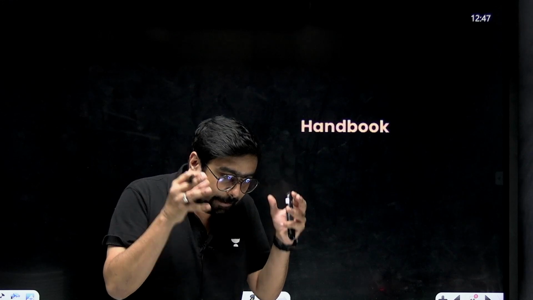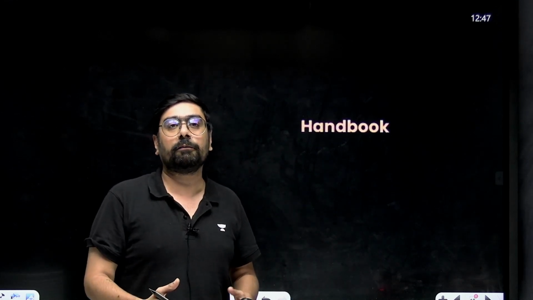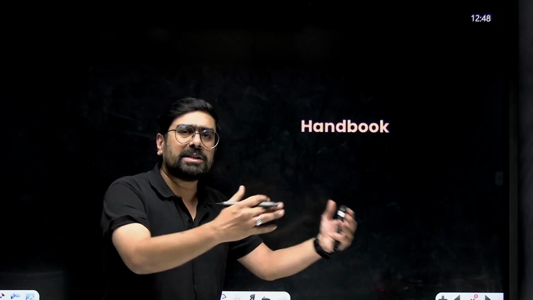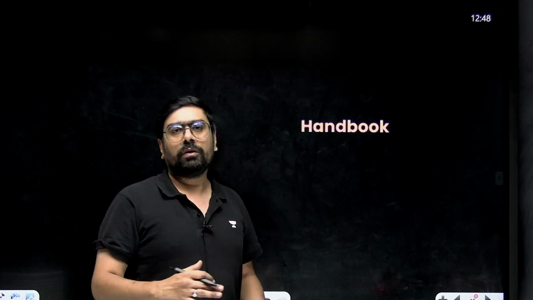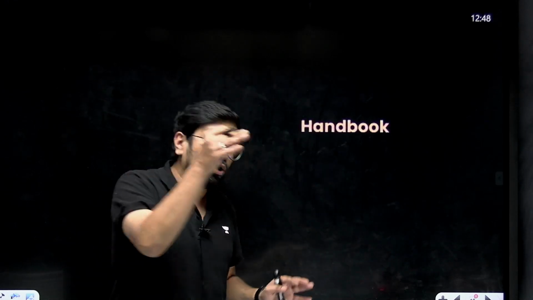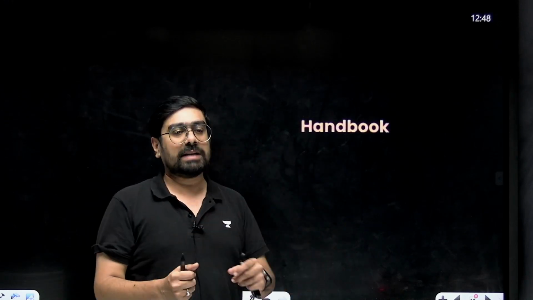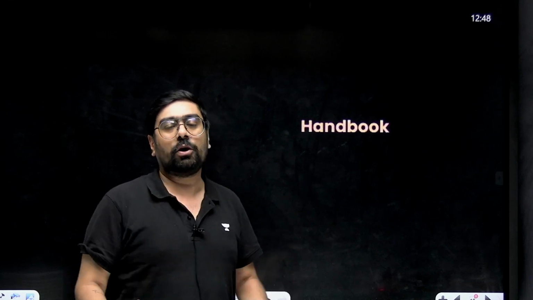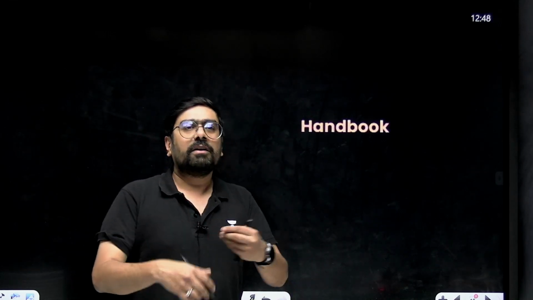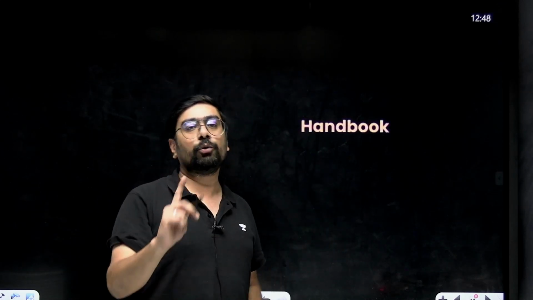Whatever important thing you're learning, maybe it can be a shortcut to do some specific type of problem, or a trick to do some problem, or just general formulas. You write them down. For straight lines you have multiple formulas. For entire conics there are a lot of formulas. Note them down, and every once in a while you keep coming back to this handbook. Keep this handy with yourself, and keep reading it every 10 days, every week, 15 days. You can make that schedule on your own, but the handbook is going to help you a lot.